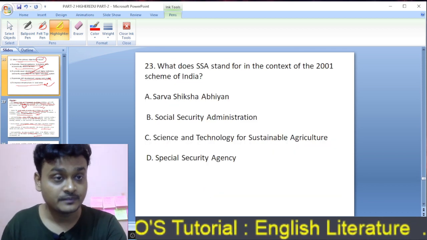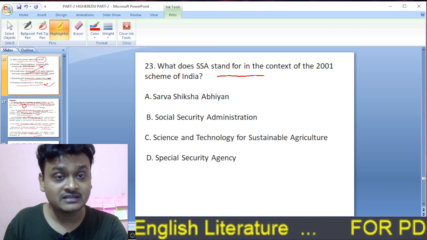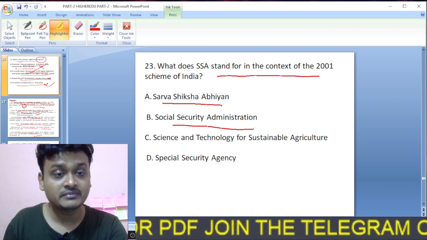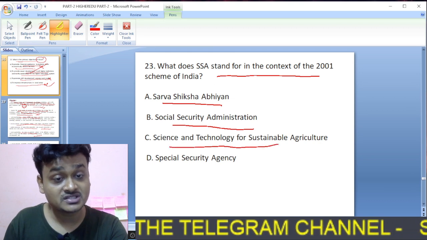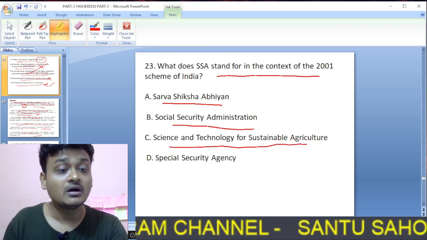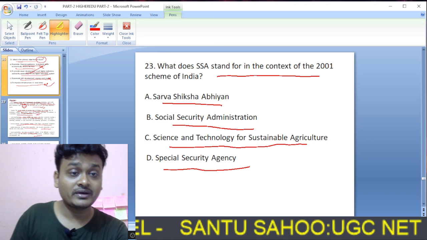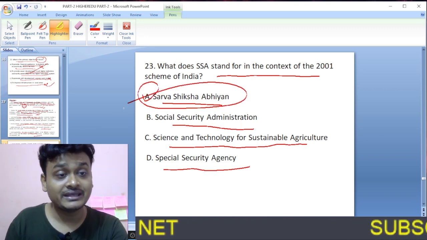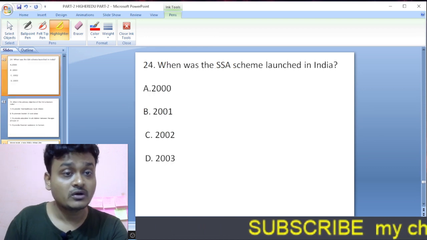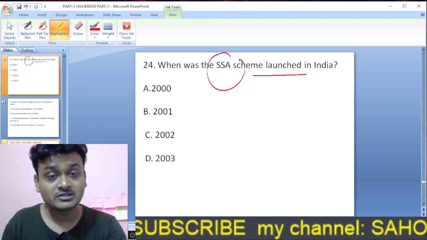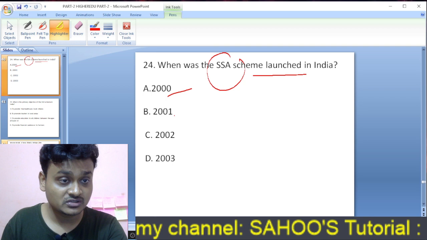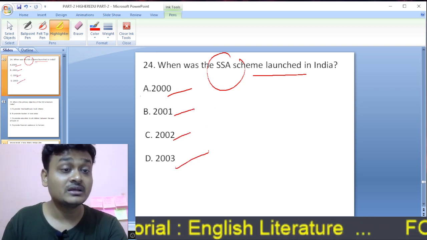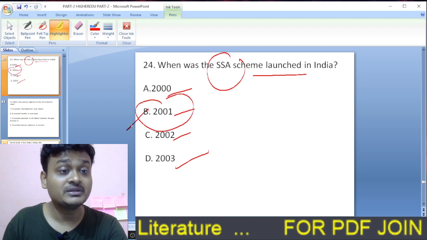So here is question 23. What does SSA stand for in the context of the 2001 scheme of India? Sarva Shiksha Vision, Social Security Administration, Science and Technology for Sustainable Agriculture, or Special Security Agency? SSA stands for Sarva Shiksha Vision. So here A is the right option. Okay. When was SSA launched? Sarva Shiksha Vision was launched in India in the year 2001. So here B is the right option.